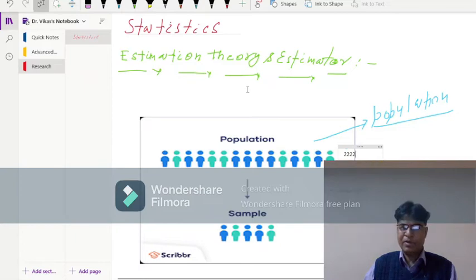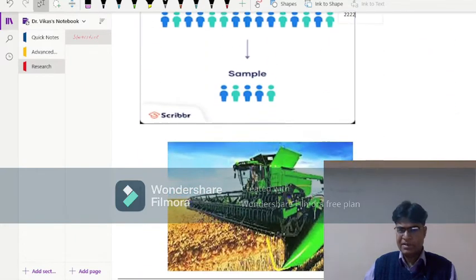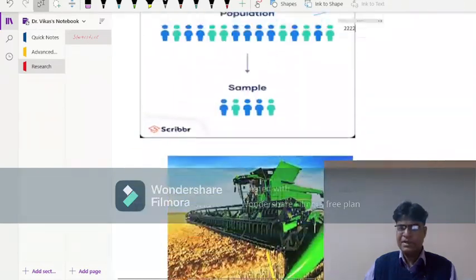Estimation may be point estimation or interval estimation. A point estimation is a single value.